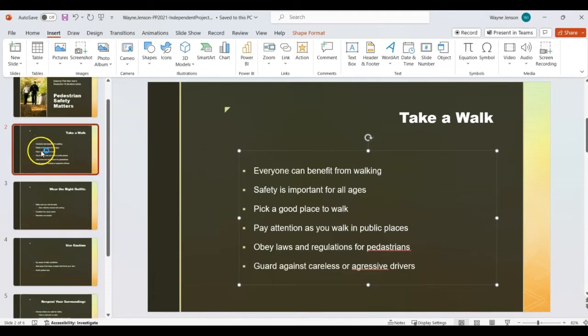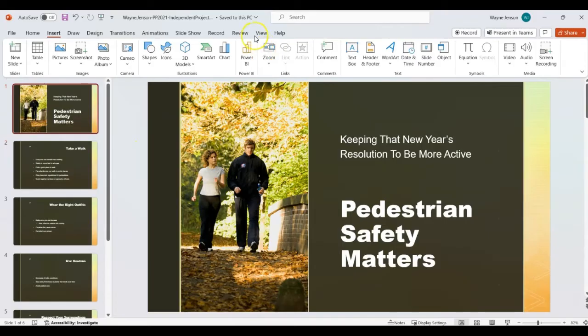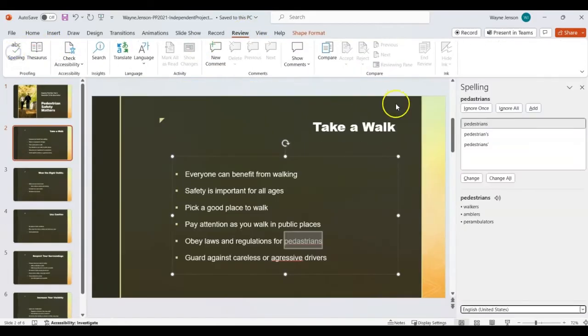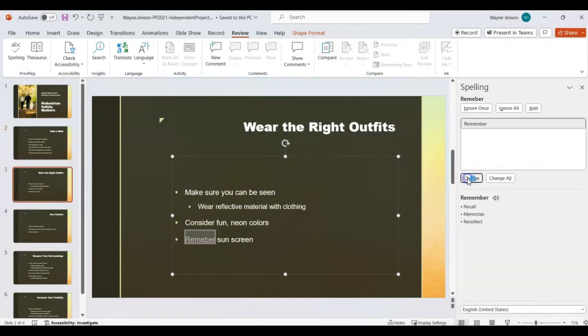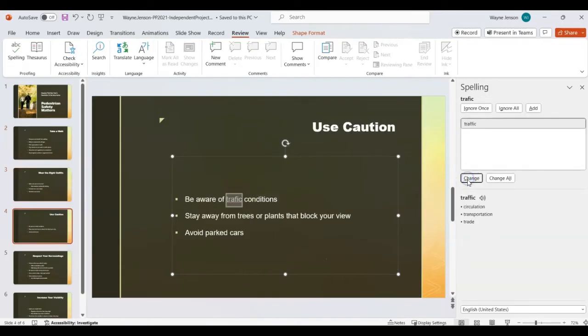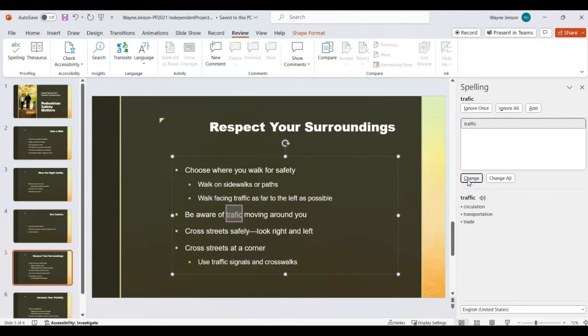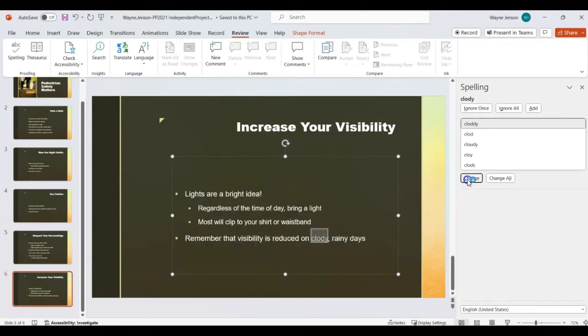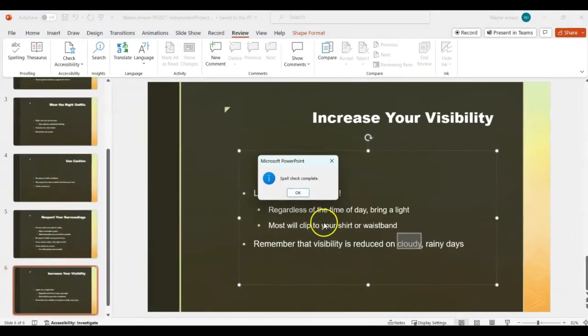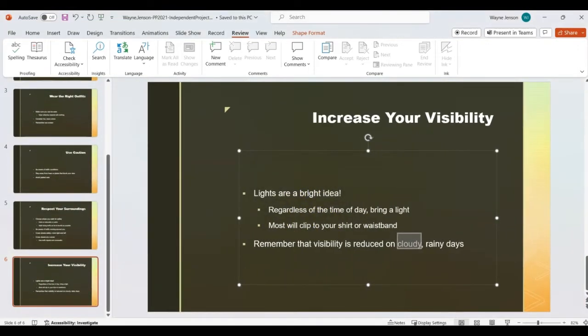And then click on slide 1, and we're going to go to the Review tab and check the spelling. And then we're going to fix all of these. So this one, pedestrians, is misspelled. So we'll change it to the suggested one. Aggressive, change it to that one. Change it, change it, change it. And in this one, we need to select cloudy, because cloudy is also a word, but cloudy is the one that we want. So we'll click change and then click OK that it's complete.